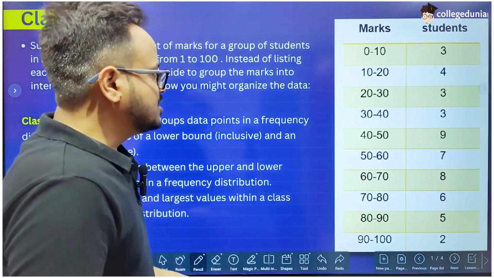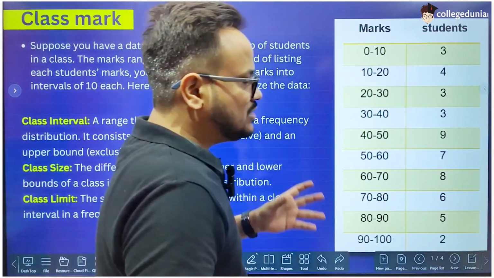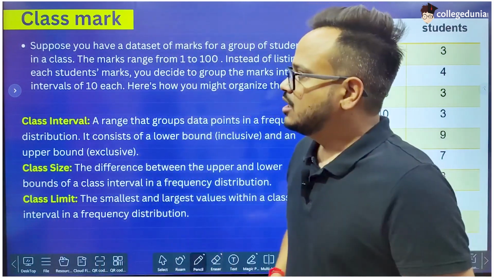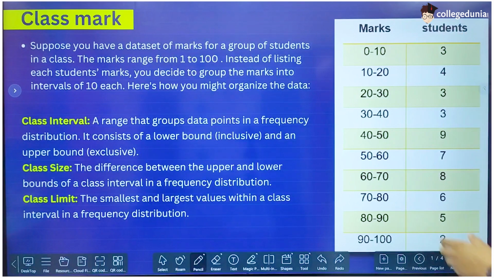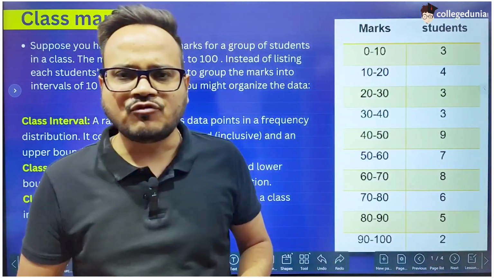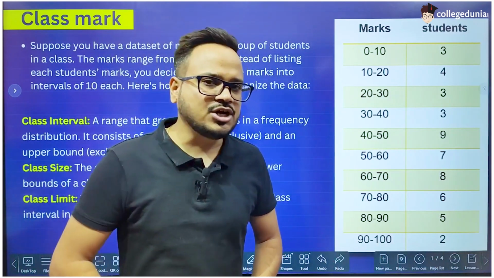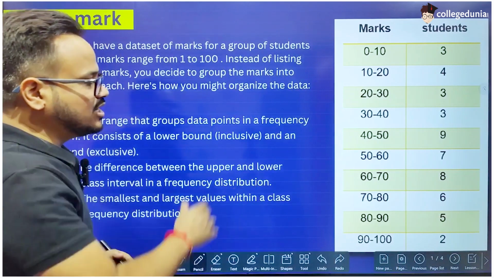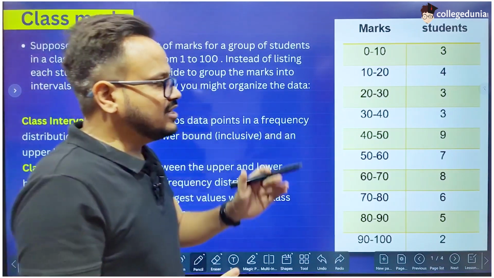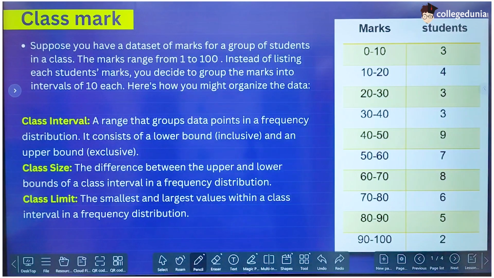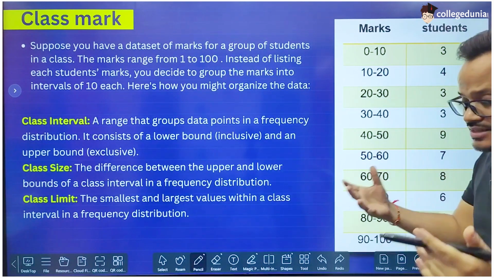Let's discuss. Suppose we have a situation in which we have to write the data of students of a class for a test, in which we have to write their marks out of 100, and suppose we have 45 to 50 students in the class. So instead of writing the marks of each student, we will write the data in grouped form as it is given in the table.